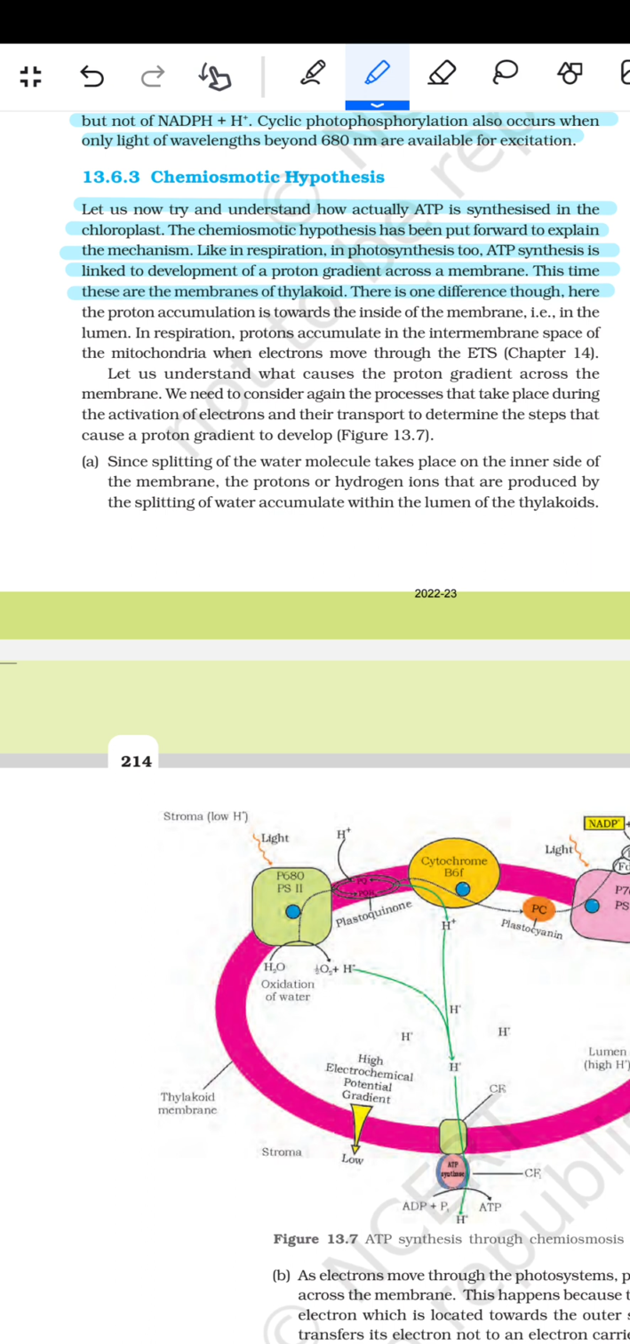There is one difference though. Here the proton accumulation is towards the inner side of the membrane, that means in the lumen. In respiration, protons accumulate in the intermembrane space of the mitochondria when the electrons move through the ETS. Let us understand what causes the proton gradient across the membrane. We need to consider again the process that takes place during the activation of the electron and their transport to determine the steps that cause a proton gradient to develop.